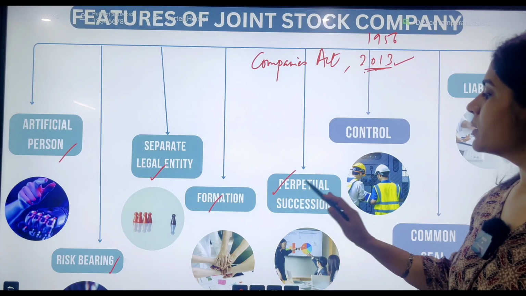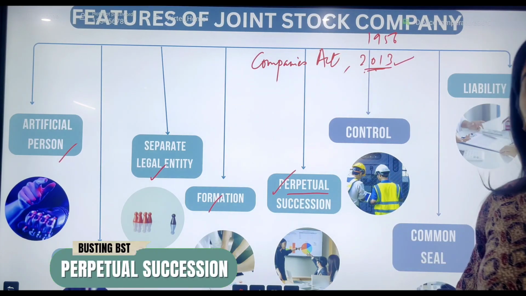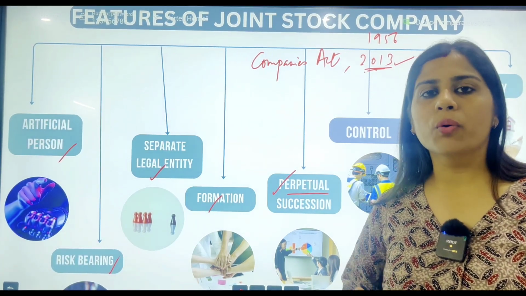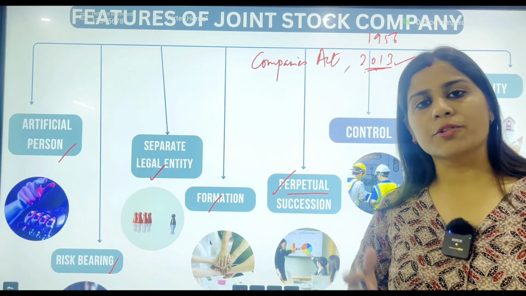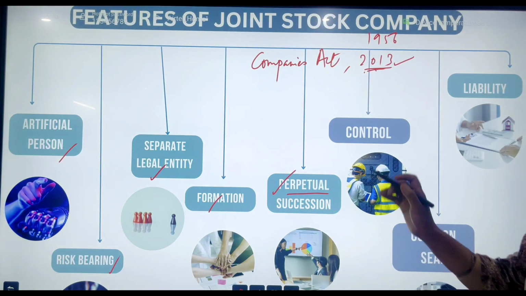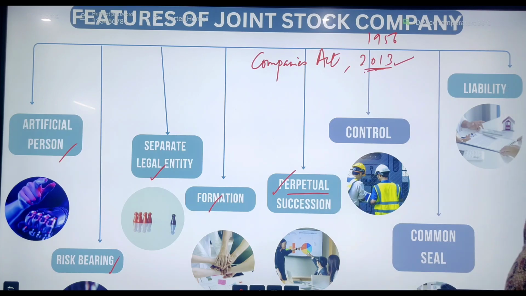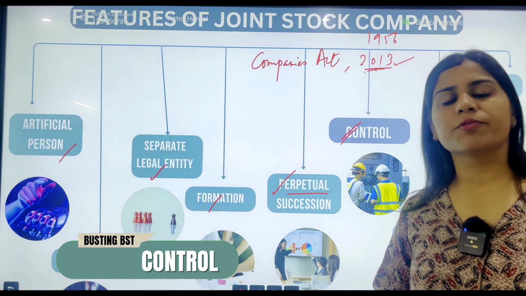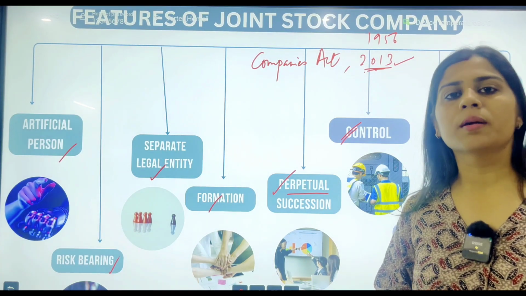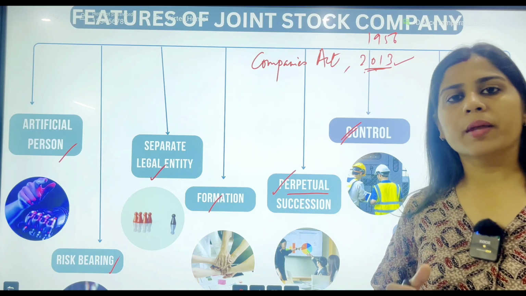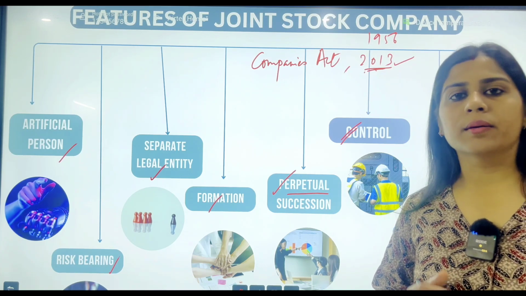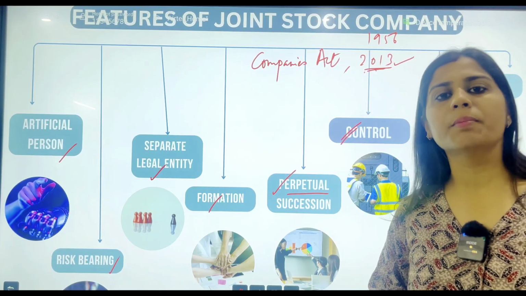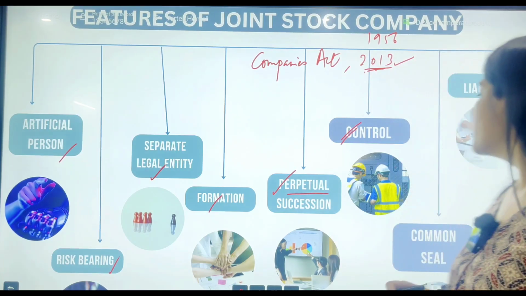Then perpetual succession, with this we mean that there is no challenge to the companies as far as continuity is concerned, because every member, they come and they go and new members join in, so the continuity is ensured and there is no threat to the continuity. That means the company goes on and on in a perpetual manner. Control obviously lies with the owners, who are also the shareholders, and they hold the voting rights, so control goes to them. They have a control and say in the management, although controlled by the owners, it is governed or managed by the board of directors